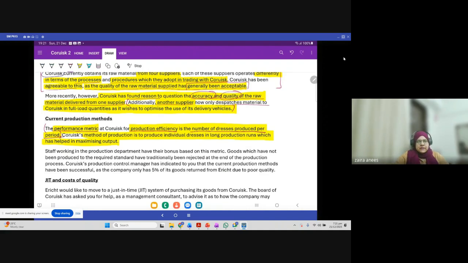That means we are communicating to our labor that the more you produce, the better it is for the company because it will increase the overall volume, and you will get bonuses accordingly, right? And they are producing in long production runs, which has helped them maximize output. Do you think it's okay in the current situation?